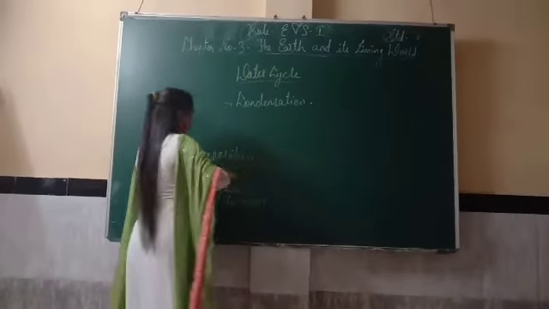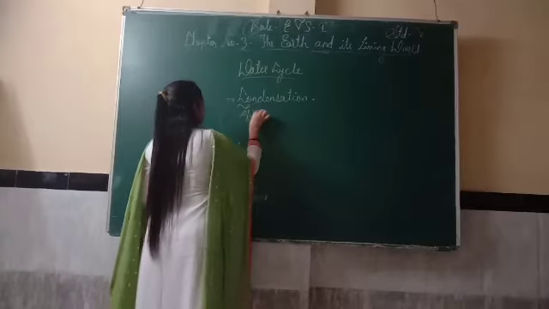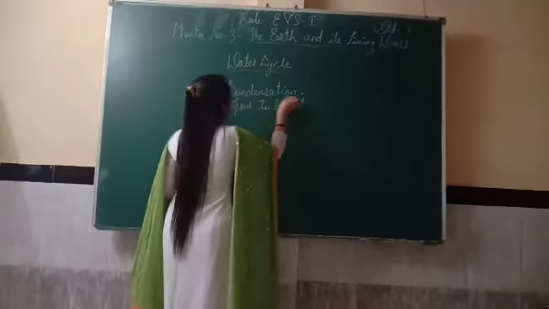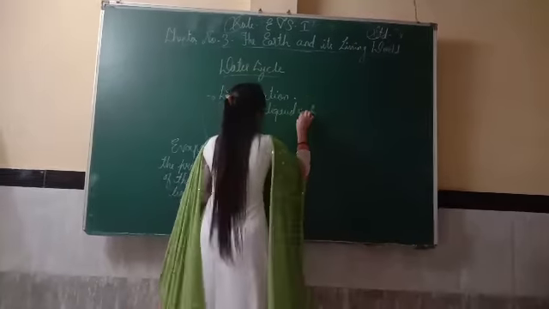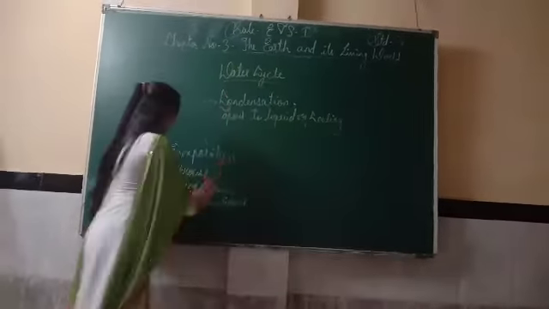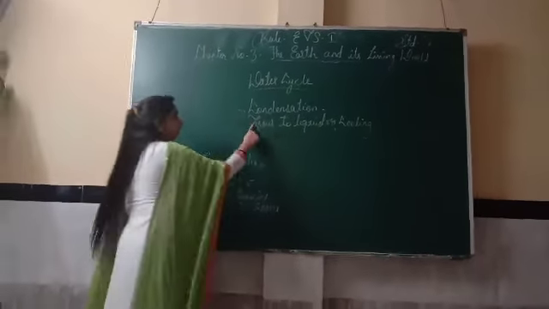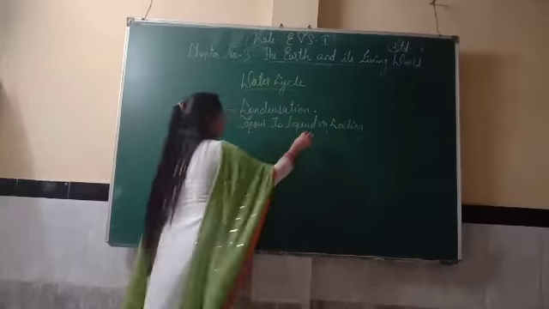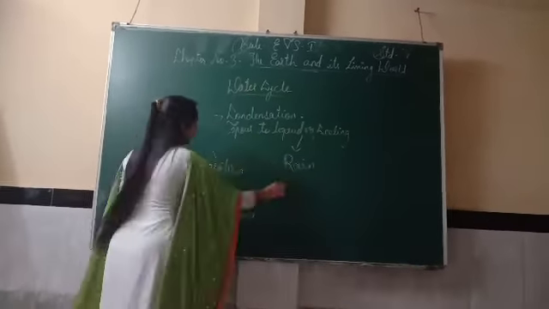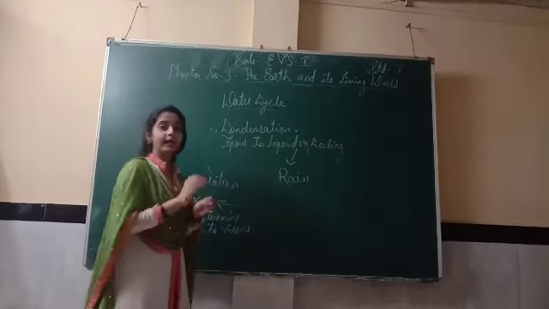Afterwards, condensation. Condensation means turning vapor to liquid, or cooling. Here the liquid turned into vapor. Here it is the opposite. Vapor turns again into liquid. And next one is rain. So this is the process of a cycle which is continuously going on again and again.